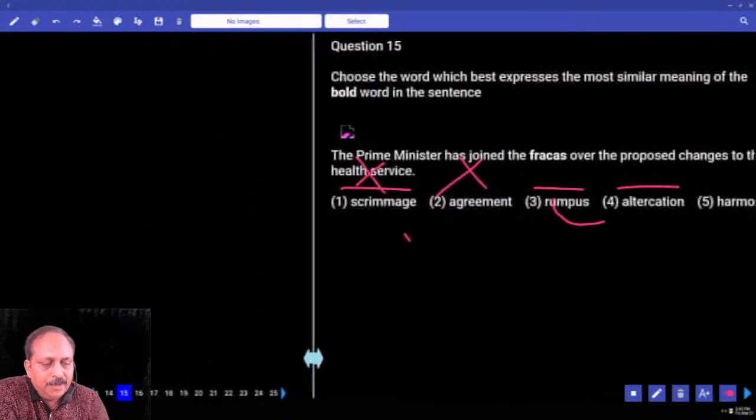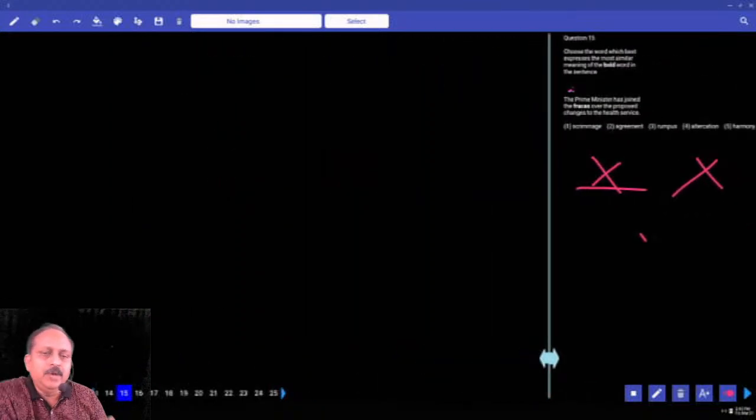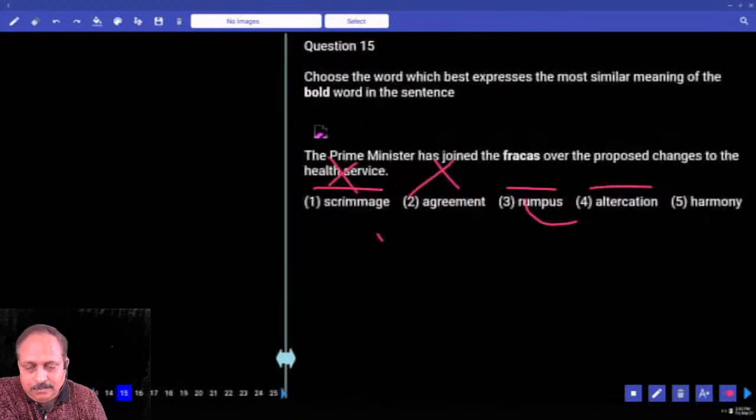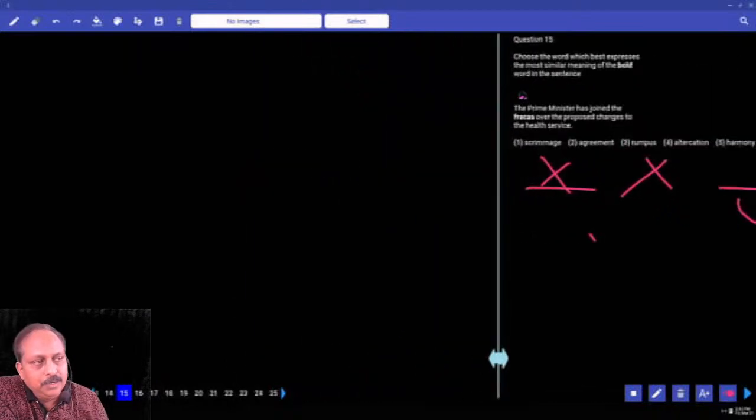Okay, rumpus, write the meaning. What is the meaning you have written for Prakas? Same you write here. A noisy quarrel or disturbance. Write the same thing. A noisy quarrel or disturbance. Then we'll go to the next word. What is the next word? Write the meaning of the word altercation.